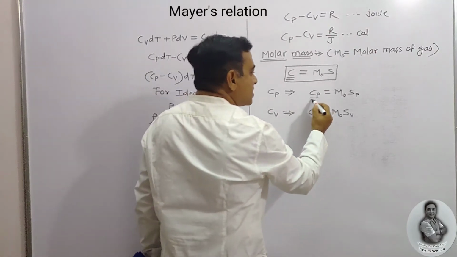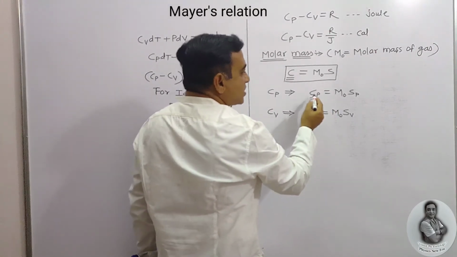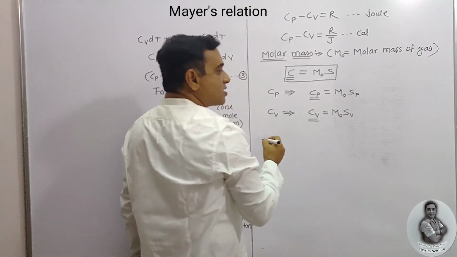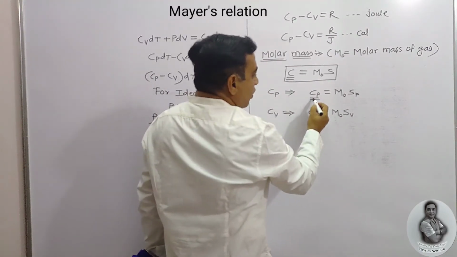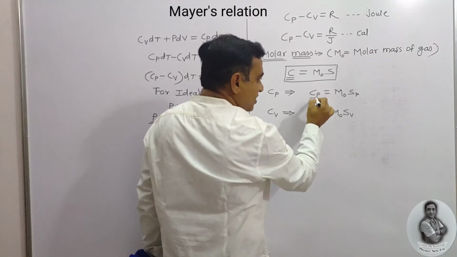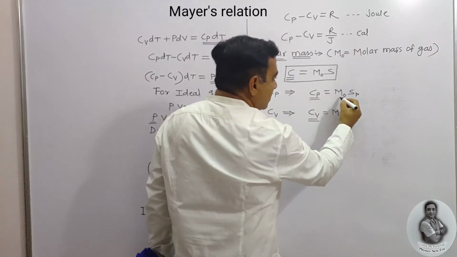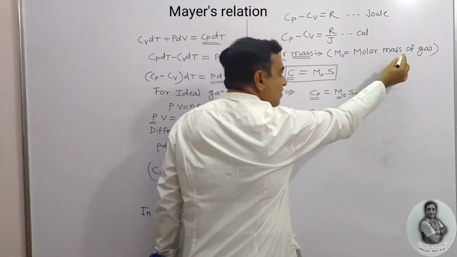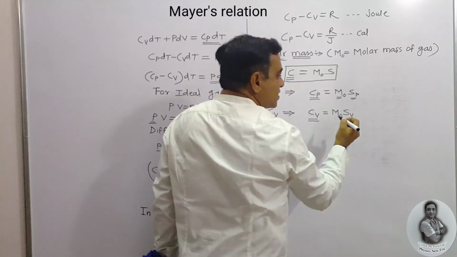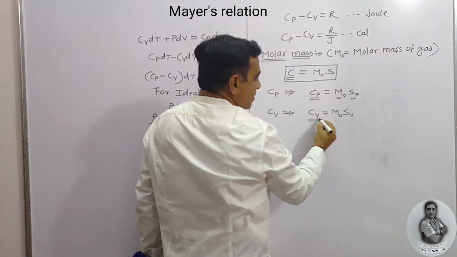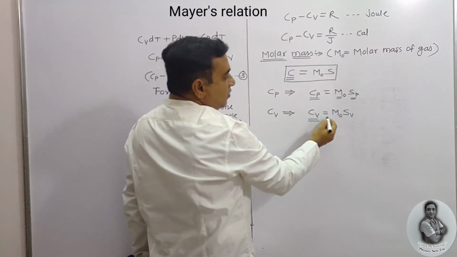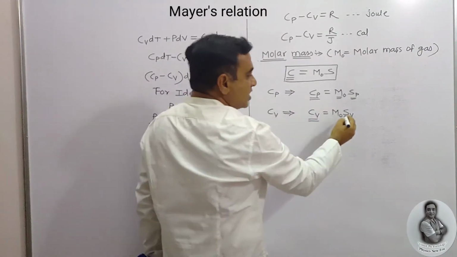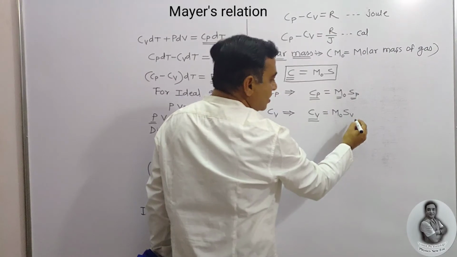So this is the molar specific heat at constant pressure, and this is the molar specific heat at constant volume.